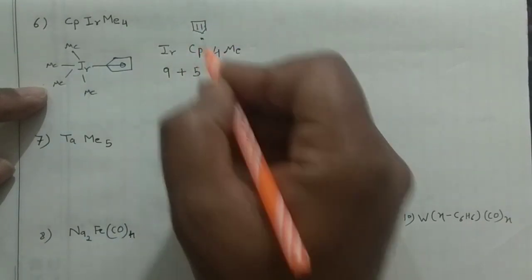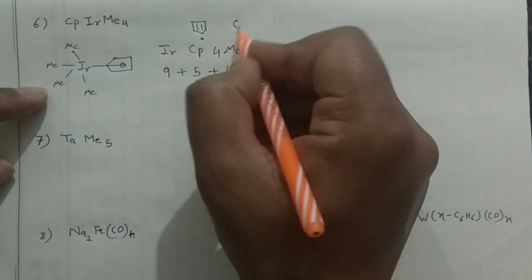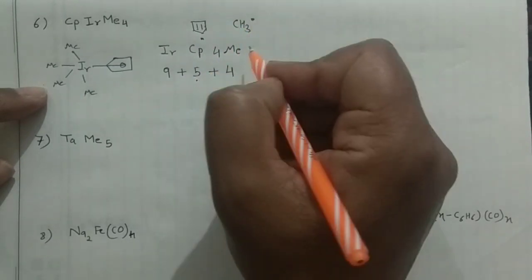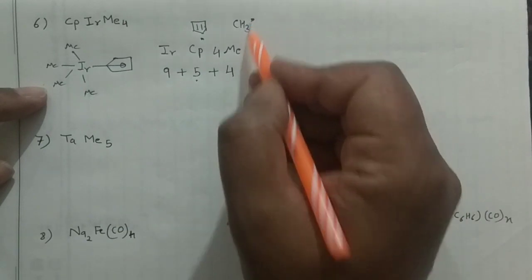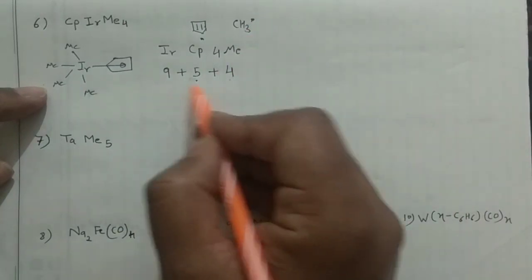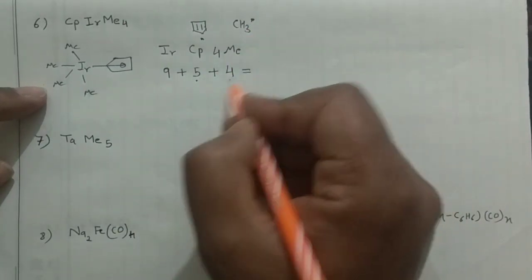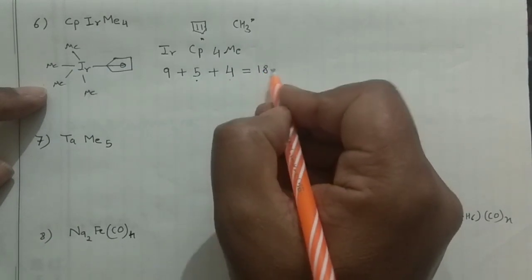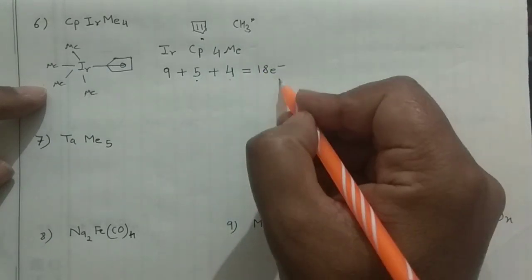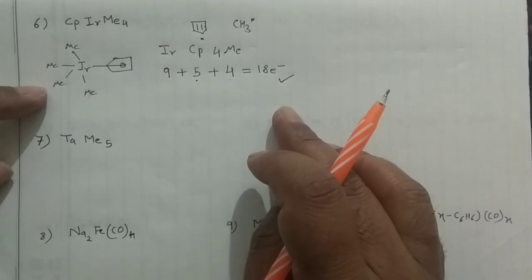So 5 electrons are there, and CH3 is also a radical in that case. Only 1 electron each, so 4 will give you the 4. So 9 plus 5 is 14, plus 4, that will give you the 18 electron. So again, it is an 18 electron system. This is how you can solve the problem.